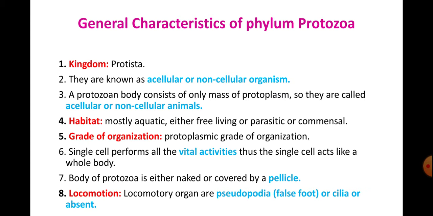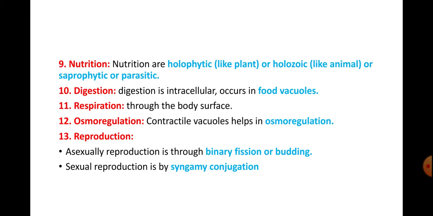Then the body of the protozoa is either naked or covered by a pellicle. The body will be covered by a covering called pellicle, or maybe naked, meaning absence of the pellicle. So locomotory organs are pseudopodia, as you can see in amoeba, those are called false foot. Pseudo means false. And then cilia may be present, or sometimes no locomotory organs. As they are floating in the aquatic system, they don't actually need locomotory organs here.